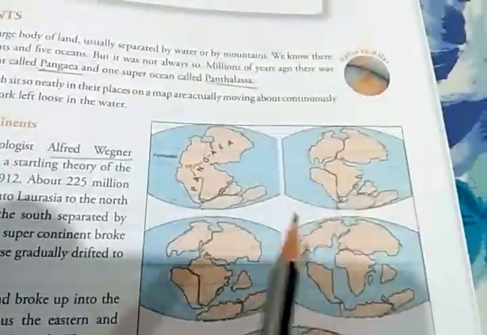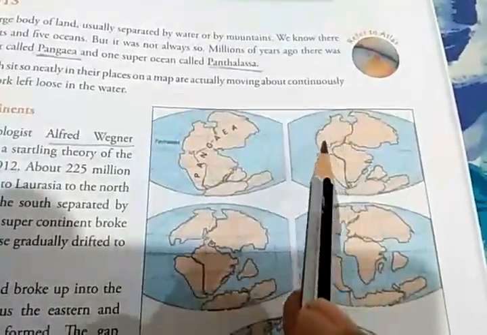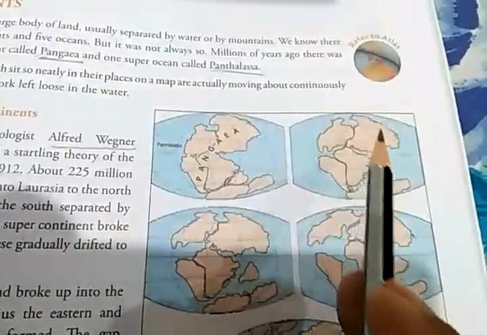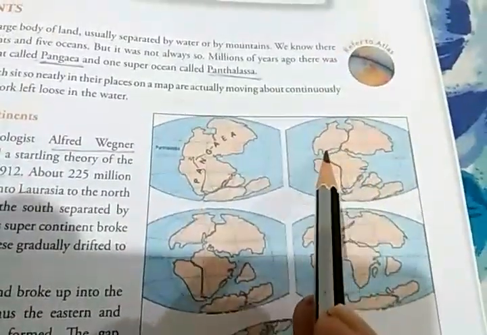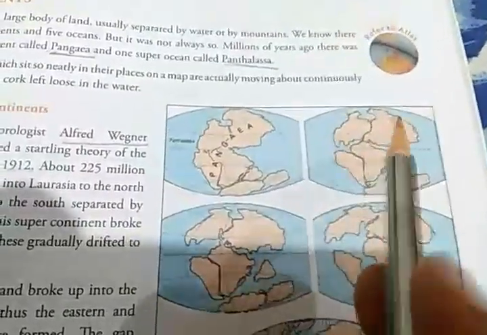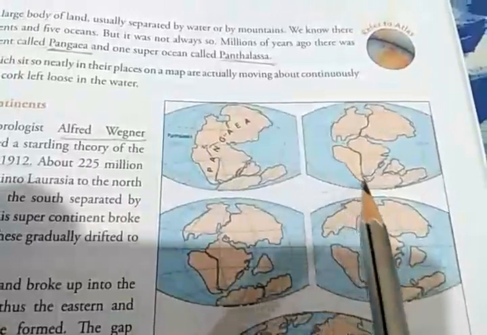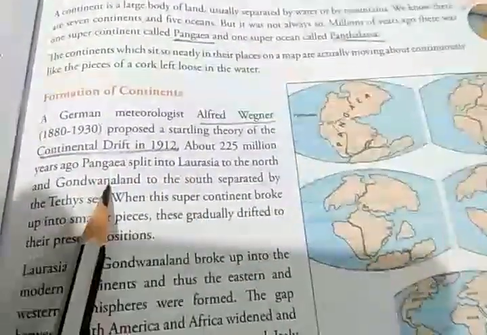The whole continent was divided, and in between, the sea that entered was the Tethys Sea. This was called Laurasia, and this was called Gondwana land. In this way, the continent drifted and formed two continents, Laurasia and Gondwana land.